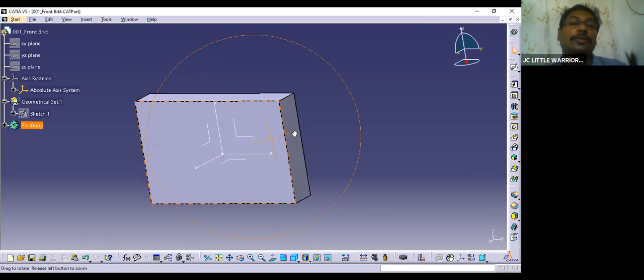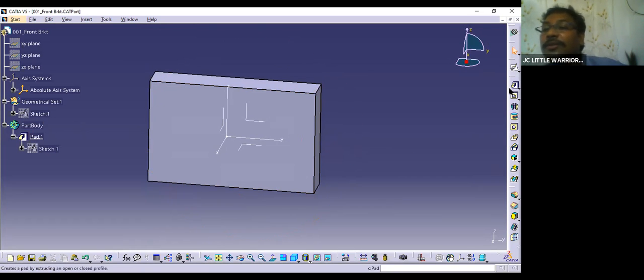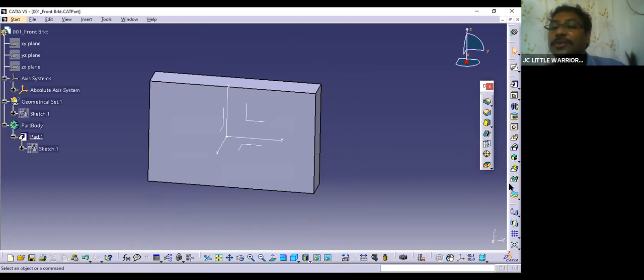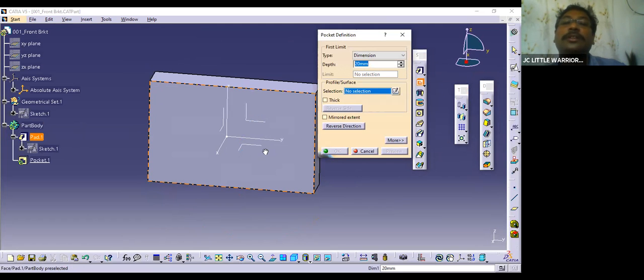Once your pad is done, once this part is created, then you can see all other options are highlighted. Now you can use all these options. For example, I want to make a hole here, a pocket.